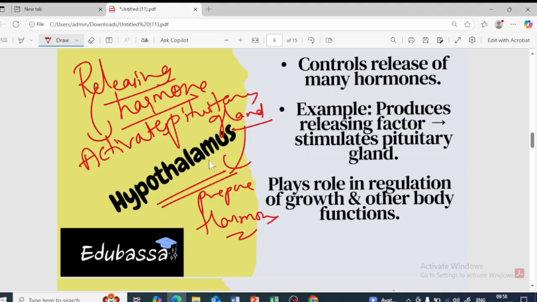So the hypothalamus will release the releasing hormone, and the function of this releasing hormone is to activate the pituitary gland, in order to prepare the hormone. Clear? So this is the function of the hypothalamus. It controls the release of many hormones. The hypothalamus is present in the brain region, isn't it? For example, it produces releasing factor, stimulates the pituitary gland, and of course it helps in the regulation of growth and other body functions as well.